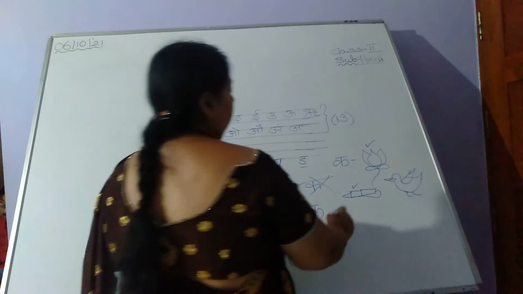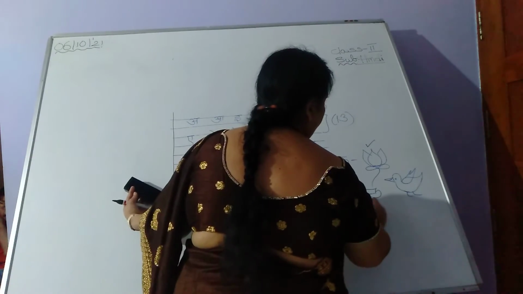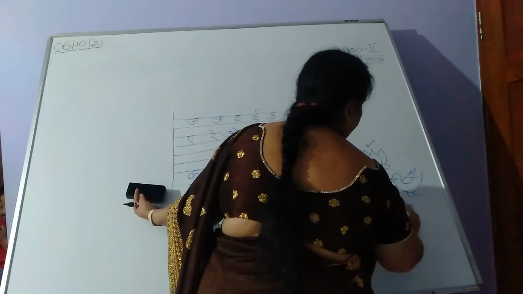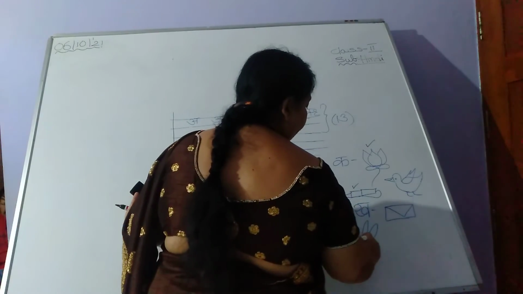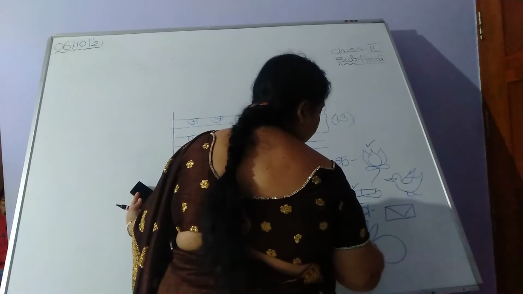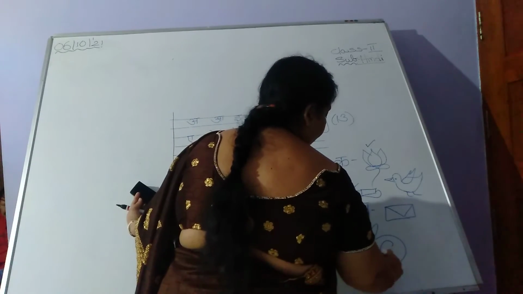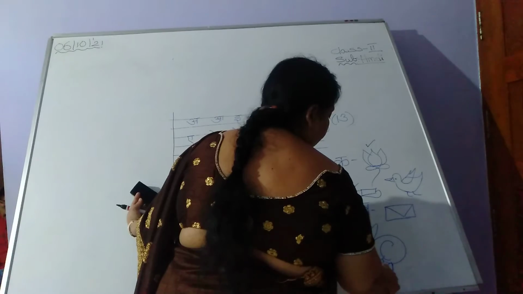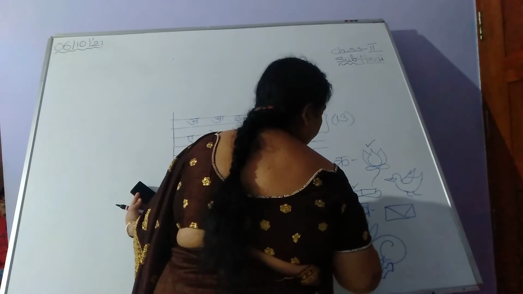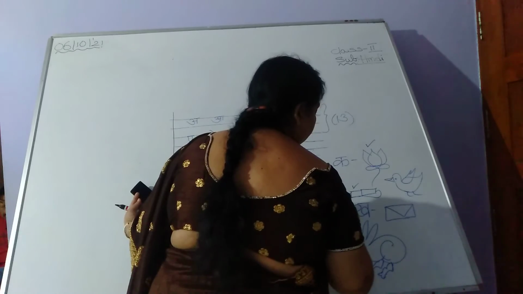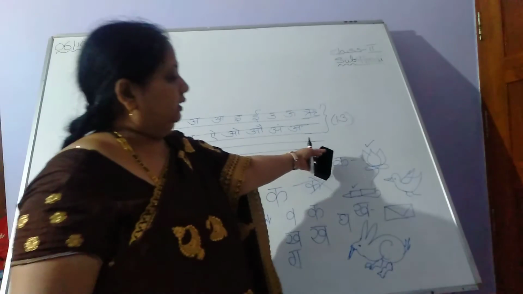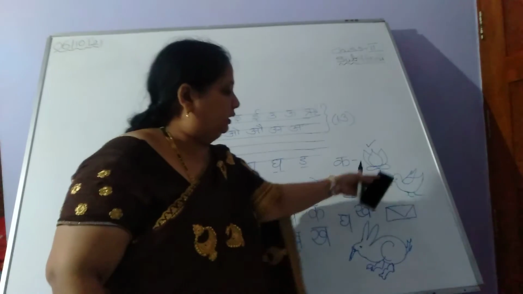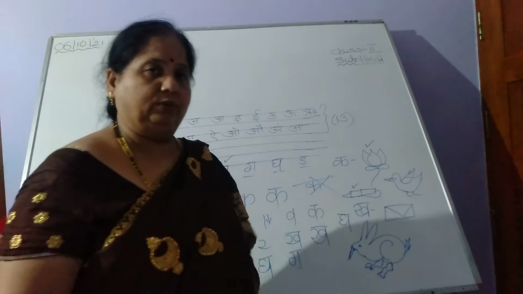What is the next one? Kha. Kha se Khargosh or Khat letter. This is Khat. Okay. Then another one is Khargosh. What is the meaning of Khargosh? Yes. What is this? Rabbit. Okay. So you can understand this, all these pictures, and make it clear that how to write it. Okay, children? So what the rabbits like to eat? Carrot. Okay. Kha se Khargosh. Kamal, Kalam, Kabutar. Here Khat and Khargosh. Okay.